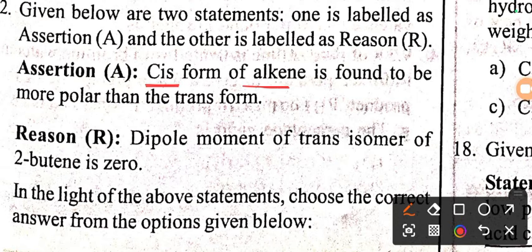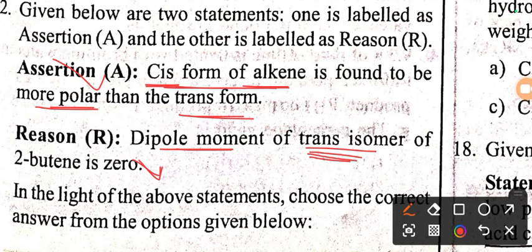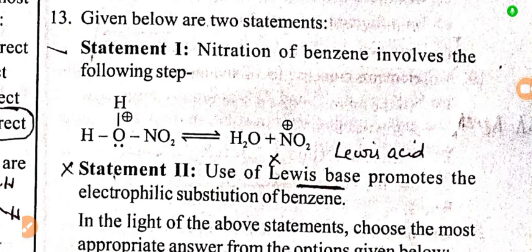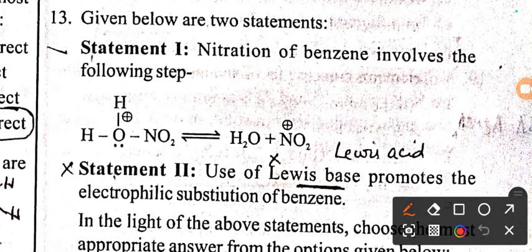We have a next question. Assertion says cis form of alkene is found to be more polar than trans form. That is right statement. Cis form of alkene is more polar, and reason says dipole moment of trans isomer is 0. So the trans isomer of 2-butene has dipole moment 0. So both assertion and reason are correct here.